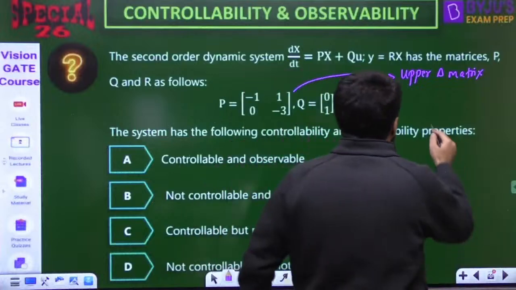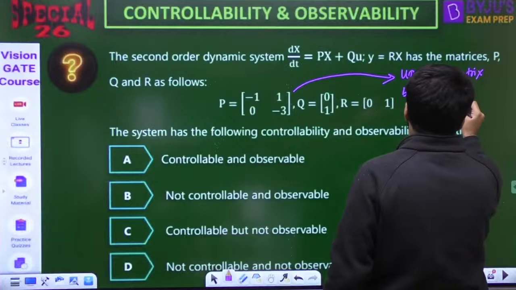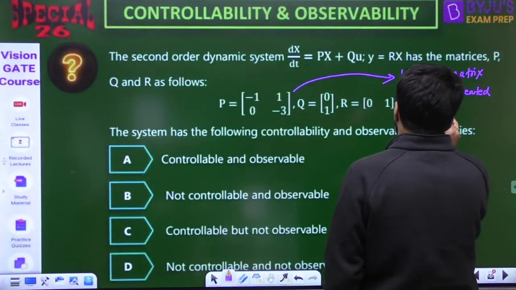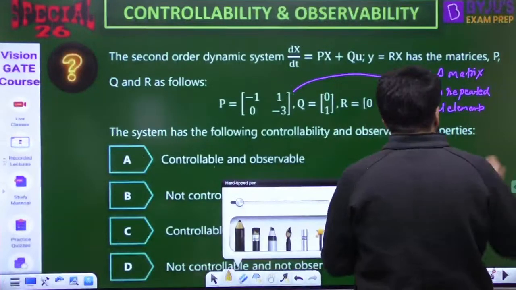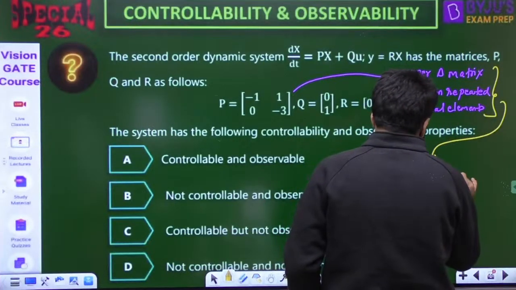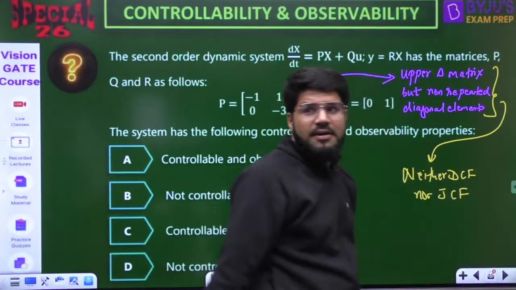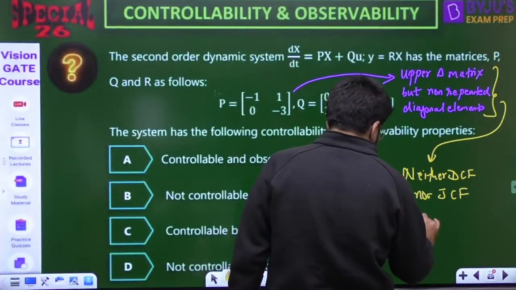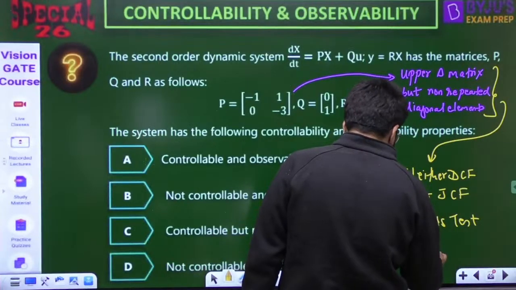It is not JCF. Upper triangular, okay, but non-repeated aaya. Non-repeated eigenvalues ya non-repeated diagonal elements. Non-repeated diagonal elements. So again, it is neither DCF nor JCF. Getting? It is again neither of them. So if it is neither of them, then you will go to Kalman's test, and Kalman's test solved a lot of number of times.